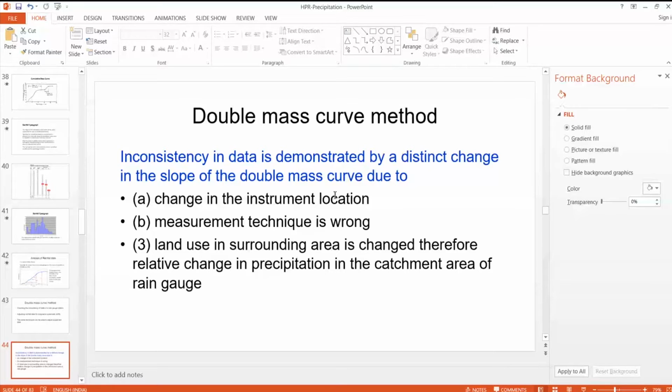Maybe there is a change in instrument location, or an error in measurement, or the land use in the surrounding area has changed. Deforestation can change the rainfall pattern, and afforestation also changes the rainfall pattern. So we need a consistent data set for designing hydraulic structures.